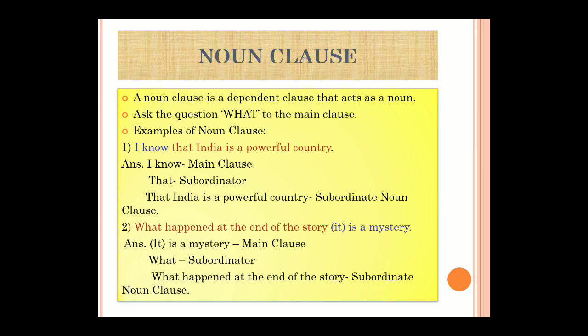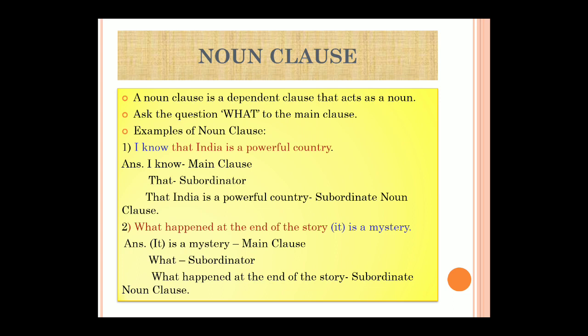Which are the subordinating conjunctions? Okay, so now how to identify? There will be three sentences given and they will ask you to identify the clause and state which type of subordinate clause it is. So how to identify it? See the first example. I know that India is a powerful country. Now what we have to do is ask the question what to the main clause. First, when it is identification, you have to find out the main clause and the subordinate clause. First thing you have to do as soon as you get the question.